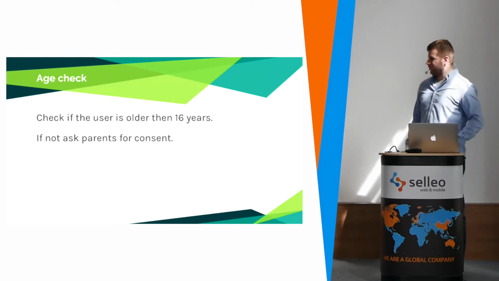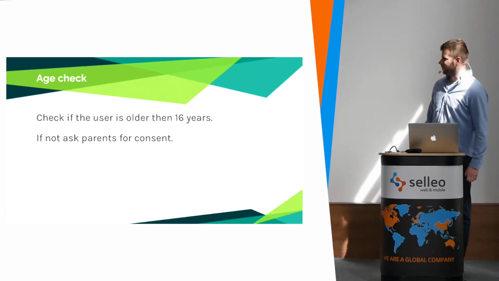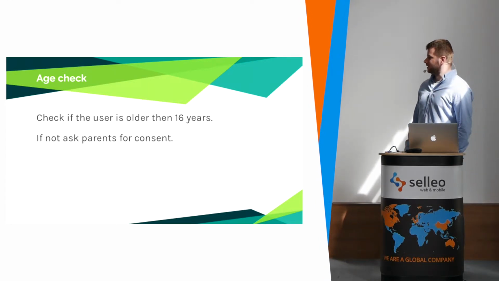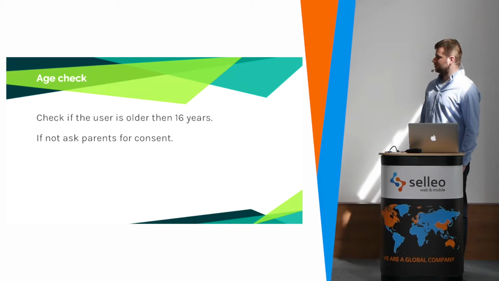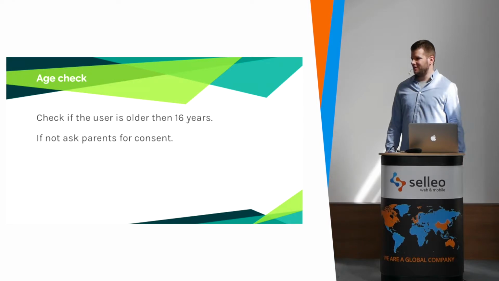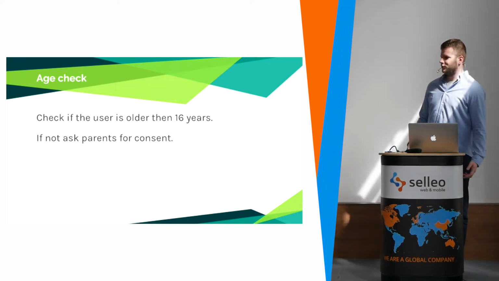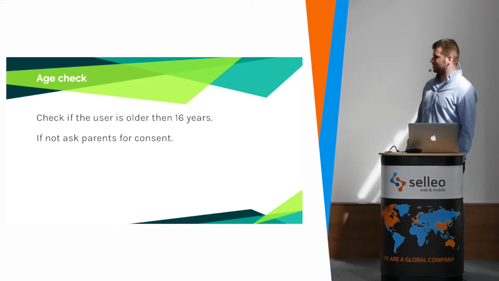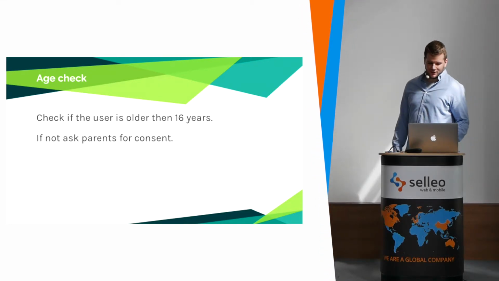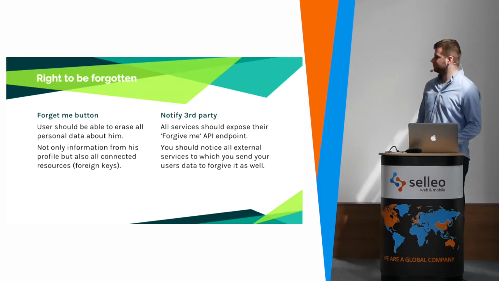There is a tricky one that can be easily bypassed by smart users. We now have to check if the user is older than 16 years old. If not, we have to ask their parents for permission. It's tricky. It can be a simple check, like "are you more than 16?" And yes, we cannot really verify it, but we still have to use something like that in our system.